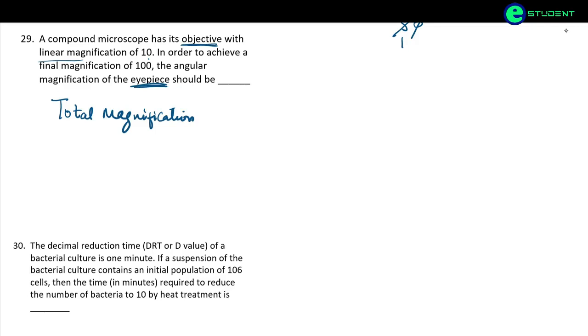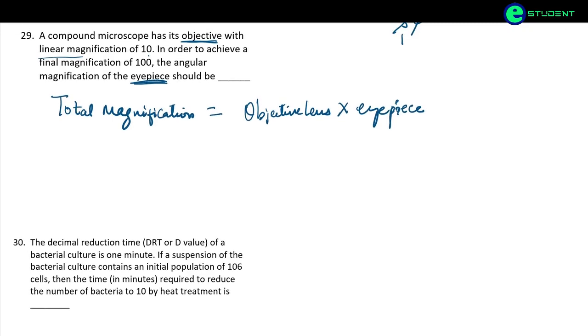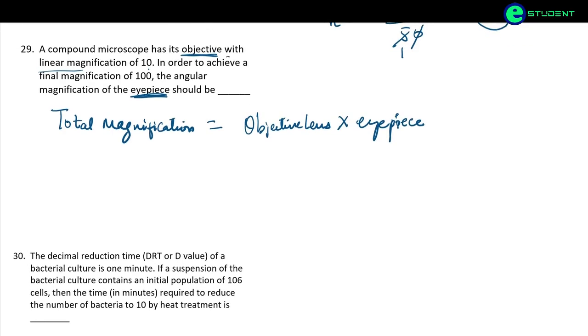So total magnification is equal to the magnification of the objective lens into the magnification of the eyepiece. Here the total magnification given is 100, which is equal to the objective lens magnification of 10 into, we don't know the magnification of the eyepiece, which is going to be x.